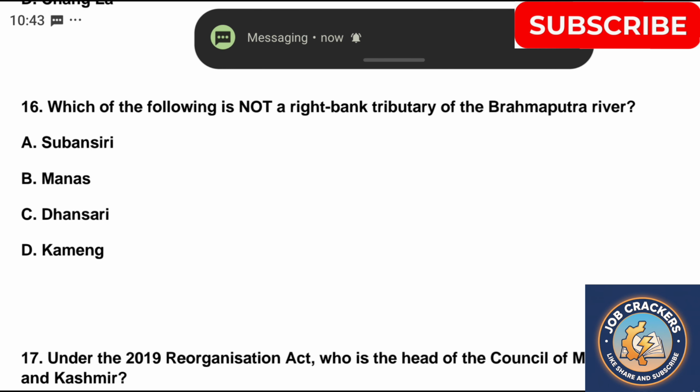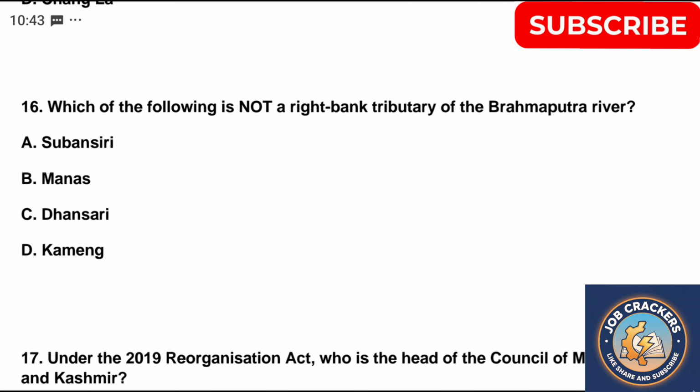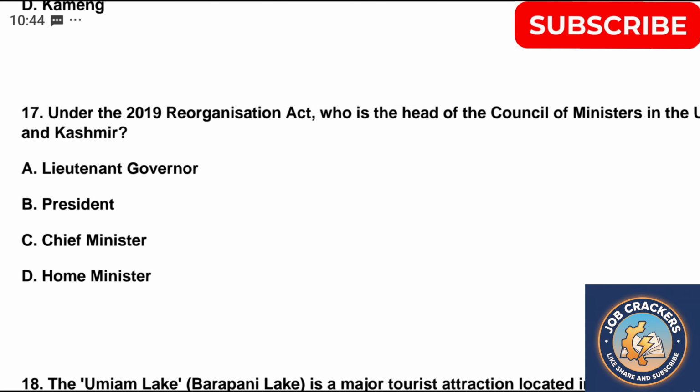Question 16. Which of the following is not a right bank tributary of the Brahmaputra River? A. Subansiri, B. Manas, C. Dhansiri, D. Kameng. Correct answer is option C. Dhansiri.